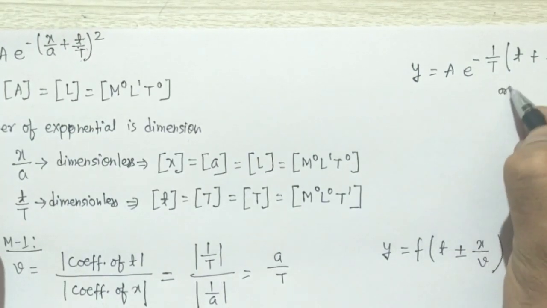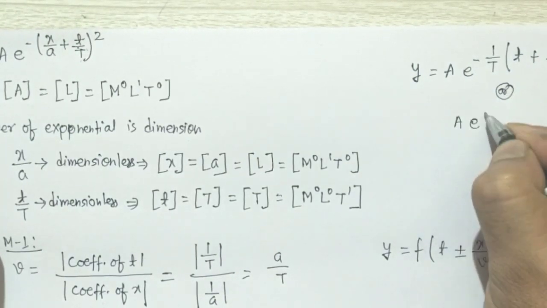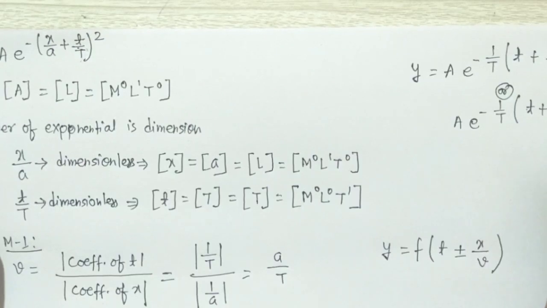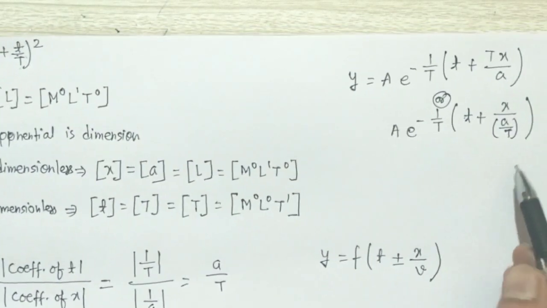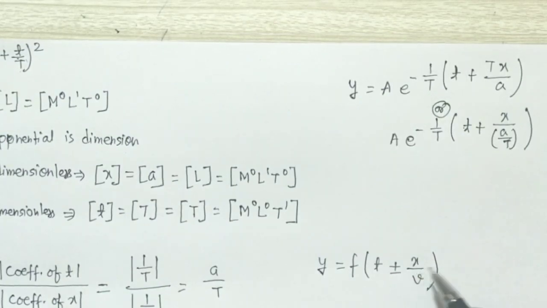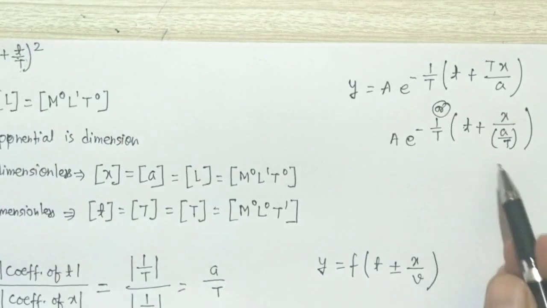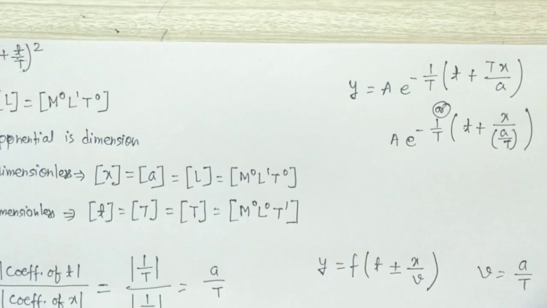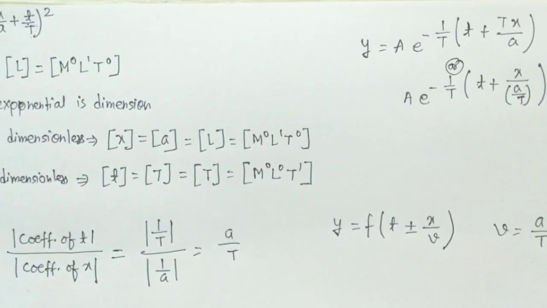Or we can also write this as A e to the power minus 1 by T, t plus x by a by capital T. Now compare this equation with this equation. So v is the wave speed, and from this we can say that v is a by T. So by both methods we are getting the same answer, that is, the speed of the given wave is a by T.